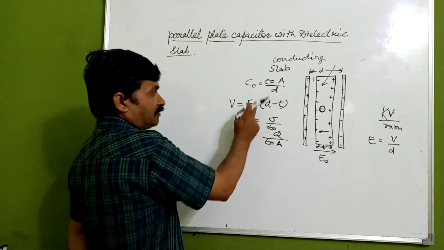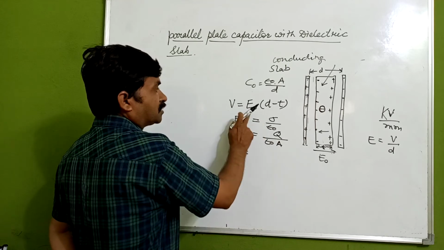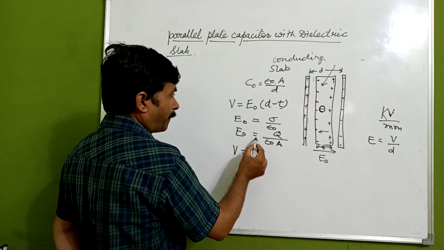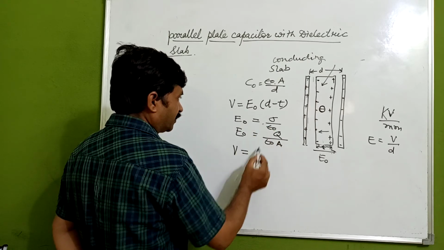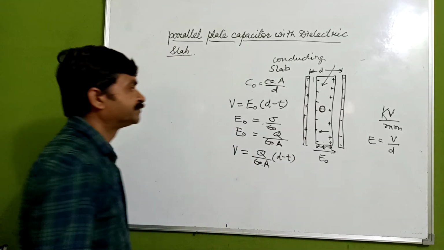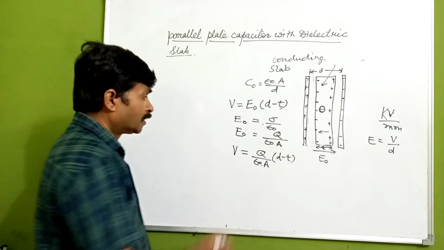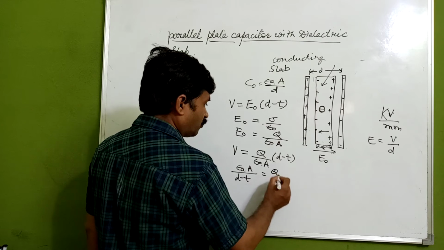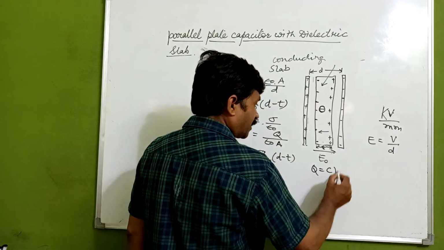So if we substitute it here, V is equal to, instead of this, sigma, the electric field, Q upon epsilon naught into A, into D minus T. Now see here, epsilon naught into A upon D minus T is equal to Q upon V. Now Q upon V, we know that Q is equal to C into V, the capacitance.